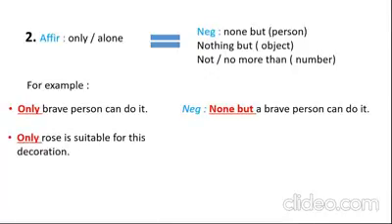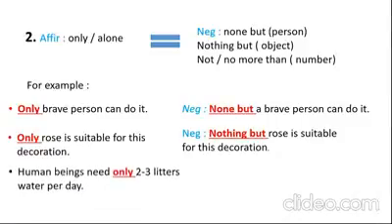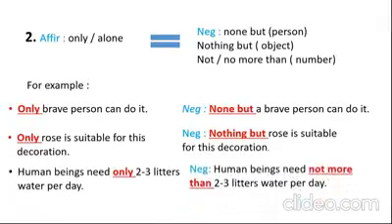Only rose is suitable for this decoration. Negative: nothing but rose is suitable for this decoration. Again, for only, rose is an object, that's why nothing but. Number 3: human beings need only 2 to 3 liters of water per day. In negative: human beings need not more than 2 to 3 liters of water per day. So only here is used for number, that's why not more than.